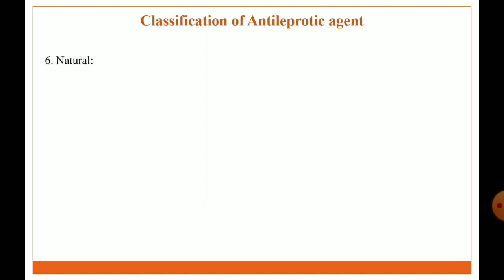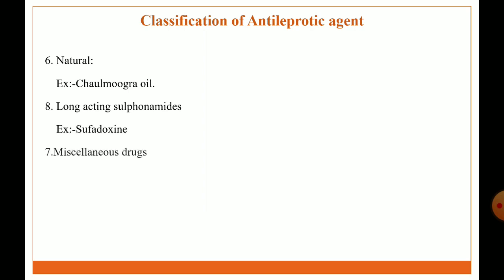Next class is natural compounds. Example, Chaulmoogra oil. Next, long-acting sulfonamides. Example, sulfadoxine. And last class is miscellaneous drugs. Example, thiacetazone.